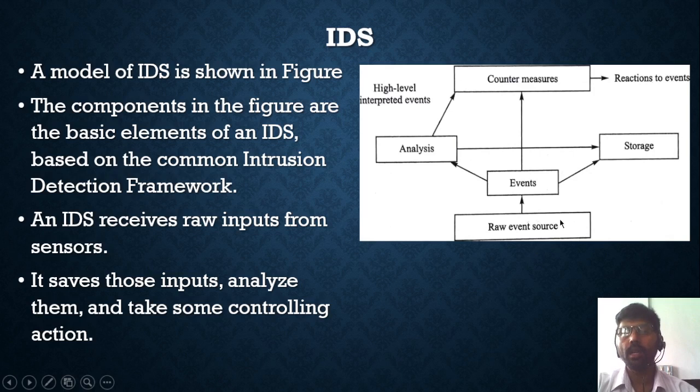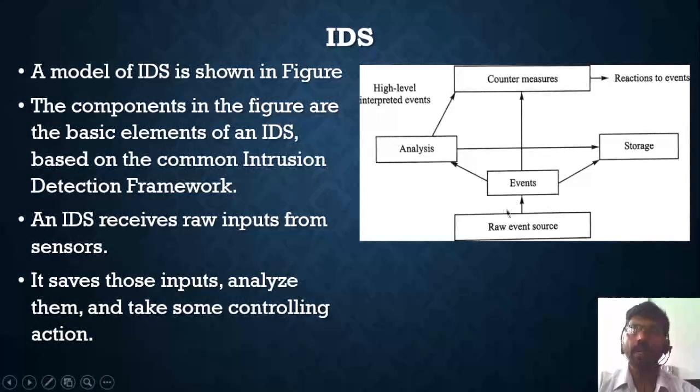There are many sensors installed in the user system. These sensors identify that raw input, and the raw input is stored in the storage device. Once the storage is done, the analysis takes place to check whether any malicious activity is going on.